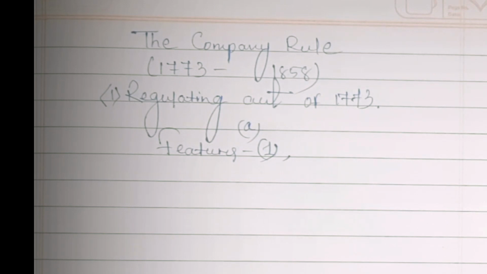So the post of Governor of Bengal was converted into the Governor General of Bengal, with an executive council of 4 members to assist him.